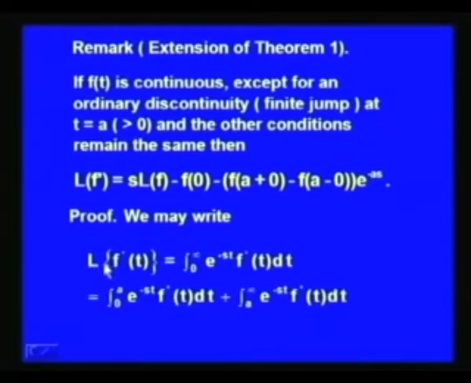By definition we may write the Laplace transform of f dash t as the integral from 0 to infinity of e to the power minus s t into f dash t dt. Now, let us break this integral on the right side into two parts: the integral over 0 to a of e to the power minus s t into f dash t dt, and the other integral over a to infinity of e to the power minus s t into f dash t dt, and then we integrate by parts.